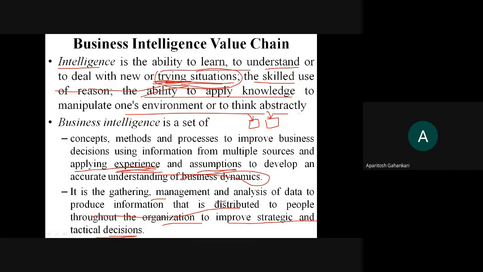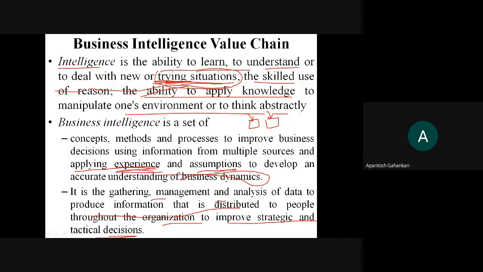Okay, so it is the gathering, management, and analysis of data to produce information that is distributed to people throughout the organization to improve strategic and tactical decisions. That means business intelligence means now you are going to concentrate on how, from the huge amount of data that is available with you, you can improve the decision-making power. Because for every business, if you are not able to take the timely, correct decision, then there are chances that your business may cease to exist.